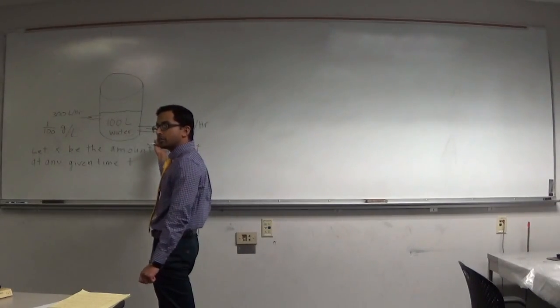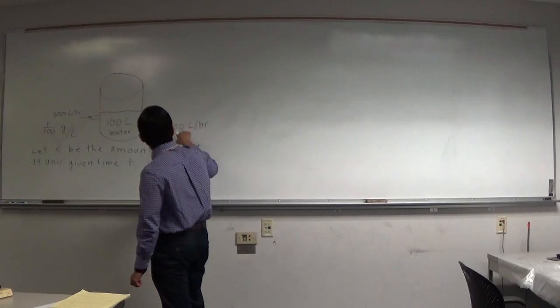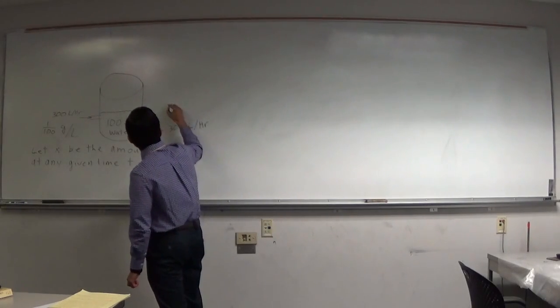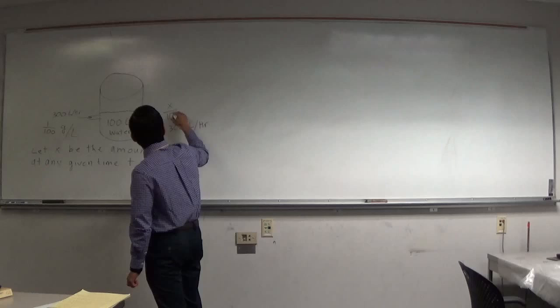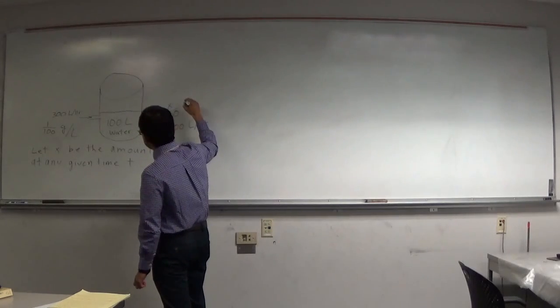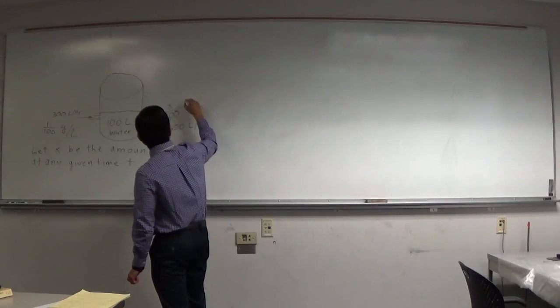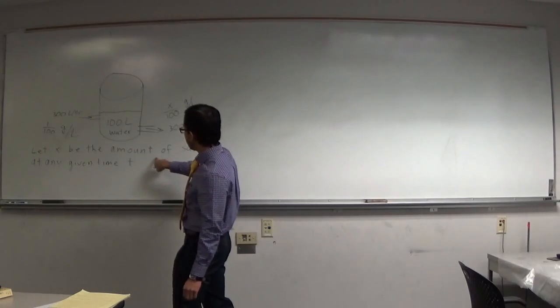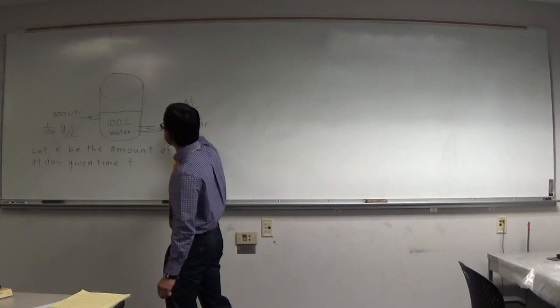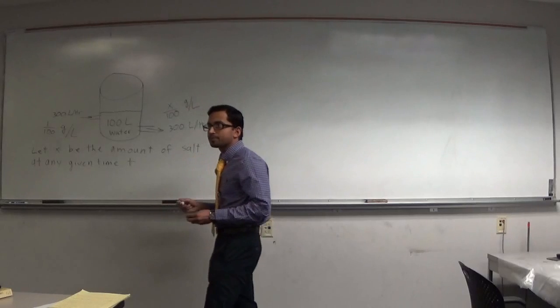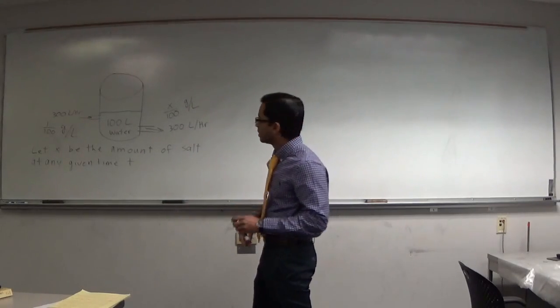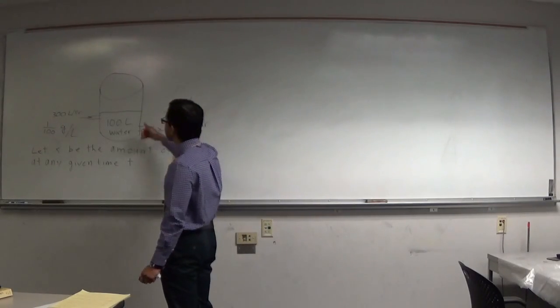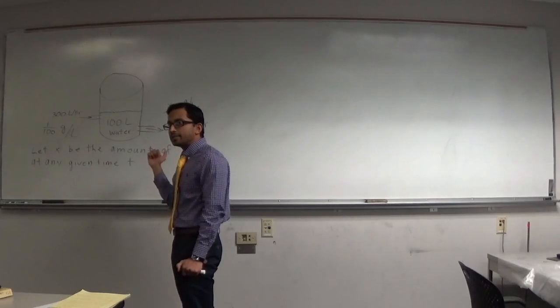So the thing coming out is going to be x over 100 grams per liter. So x amount of salt over 100 liters of the mixture. That way we can figure out the concentration coming out of the tank.